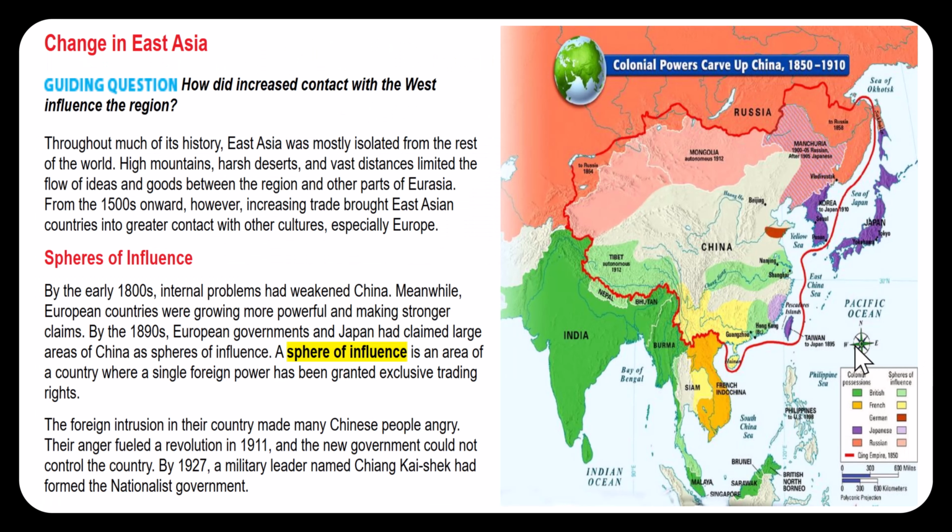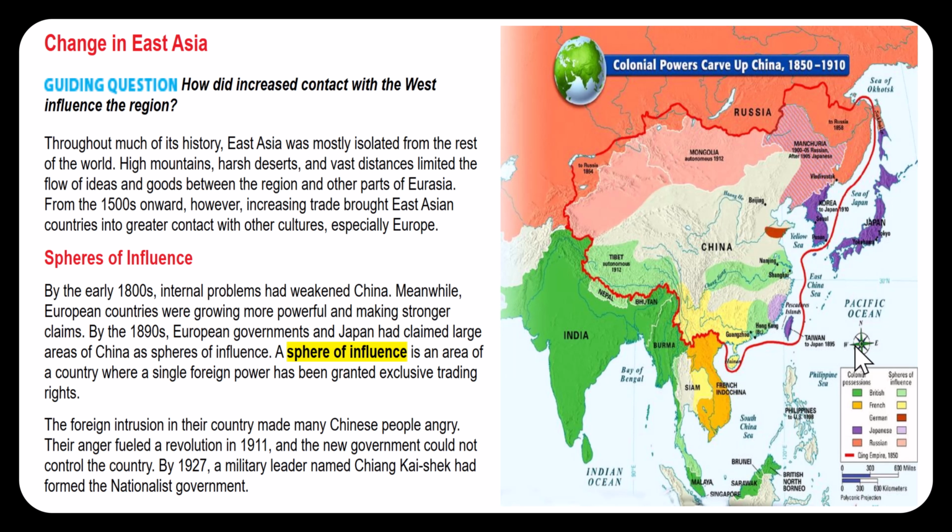Change in East Asia. Throughout much of its history, East Asia was mostly isolated from the rest of the world. High mountains, harsh deserts, and vast distances limited the flow of ideas and goods between the region and other parts of Eurasia.